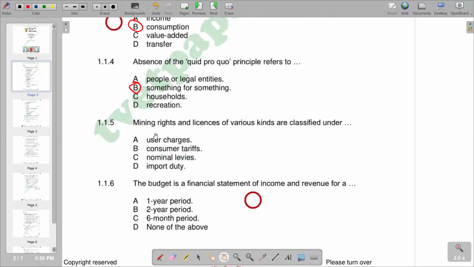1.1.5, mining rights and licenses of various kinds are classified under. We've got user charges, consumer tariffs, nominal levies, import duty. So the correct response that we have there is a nominal levy. So we have nominal levies at C. Moving on to the next question, the budget is a financial statement of income and revenue. For A, you see that a budget usually is prepared for an average of one year. So we have 1 year as the correct response, which is A. So this is what we have on our question 6.